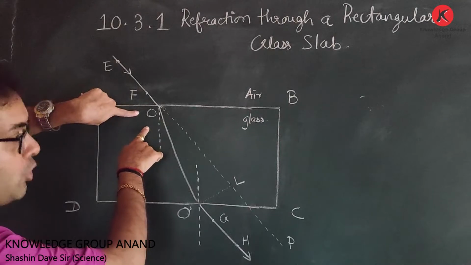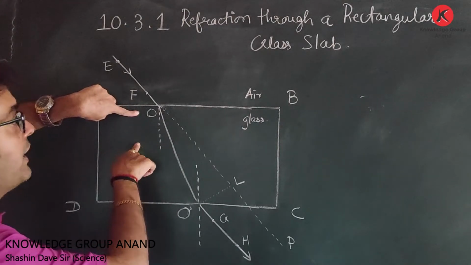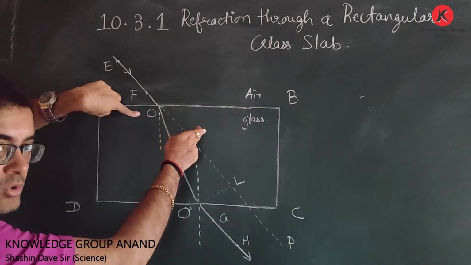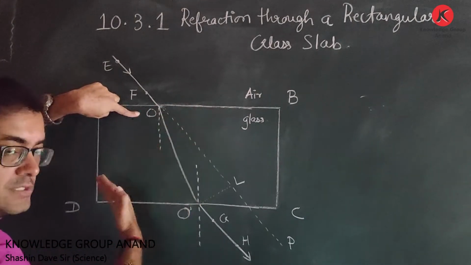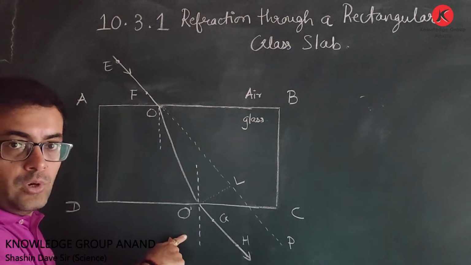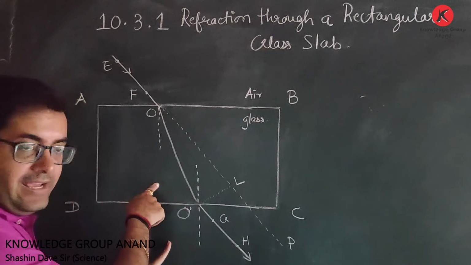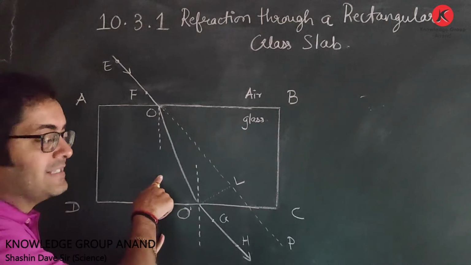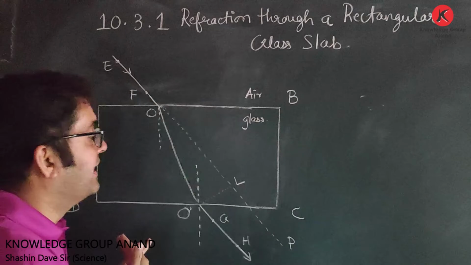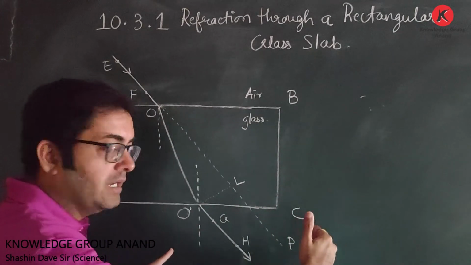Here at point O, the ray of light was going from air to glass, that is rarer to denser, so the bending was towards the normal. But at point O dash, our light ray is moving from denser medium to rarer medium. In that case, its bending will be away from the normal.